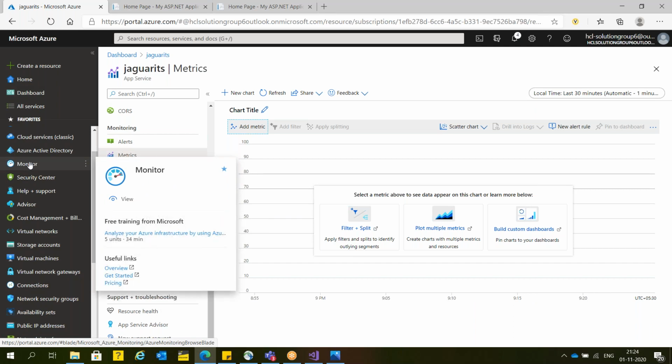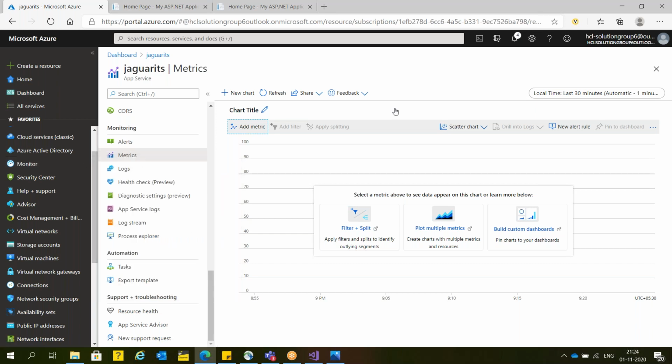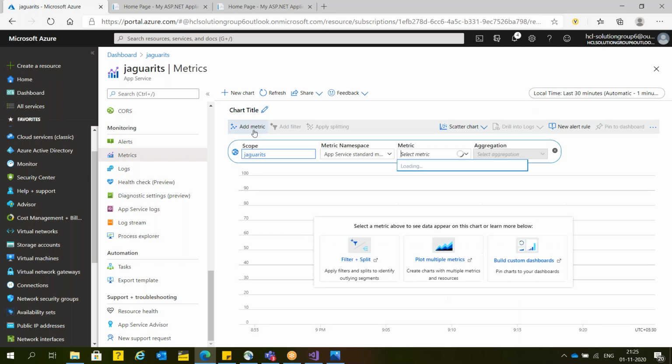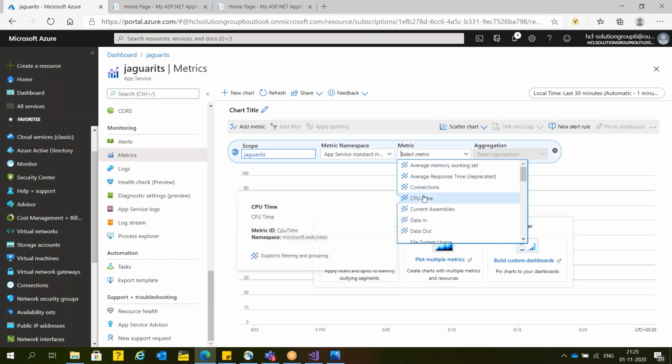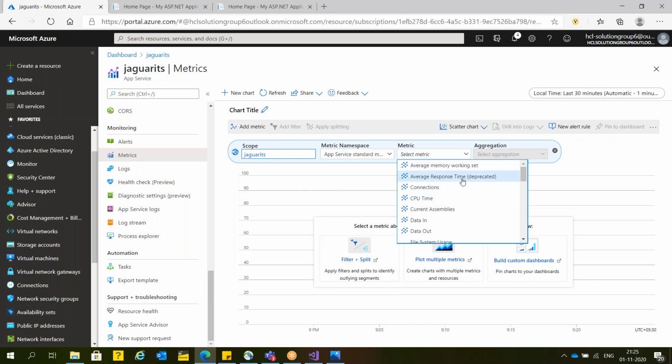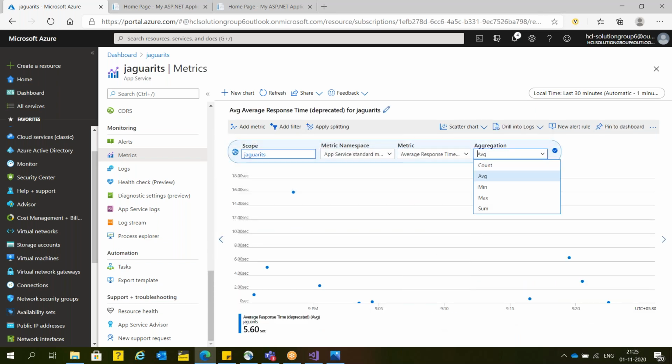Through this monitor, you can monitor everything: who is using your resource, from which country, which longitude, which latitude, which space is used and which is not, which module is used and which is not. What the CPU usage is, what the RAM usage is, what the capacity is, alert setup, everything you can set up. That's a big topic, but let me show you. If you want to check the response time, how much time it takes to respond, the average response time is 5.6 seconds in the last 30 minutes.